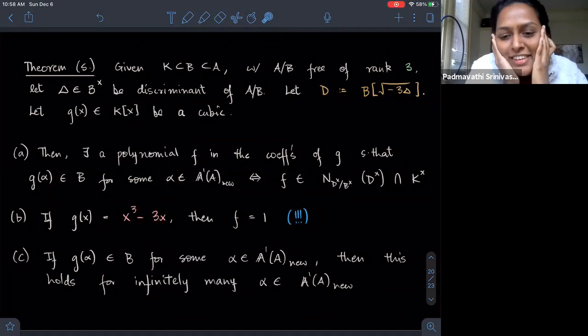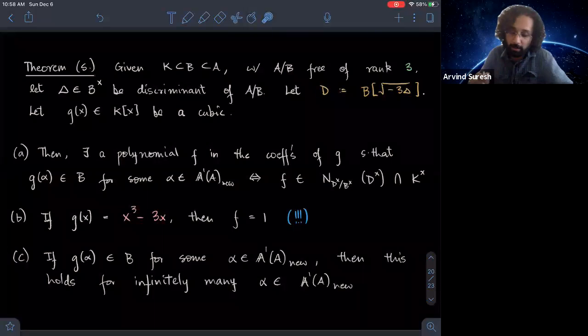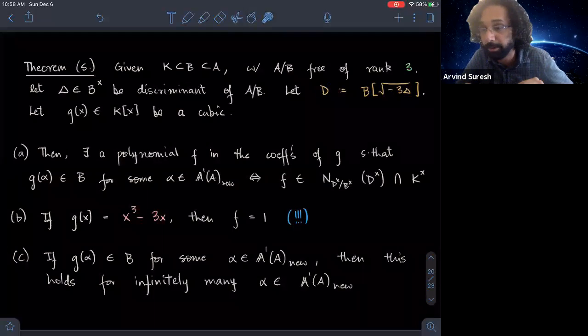But how did you find this? Like, was there a reason you knew this one would work? Yeah. So well, how did I find this? I can quickly describe the idea. You start off with an element that's of trace 0 in your cubic extension, and here the trace relative to the intermediate algebra is 0.